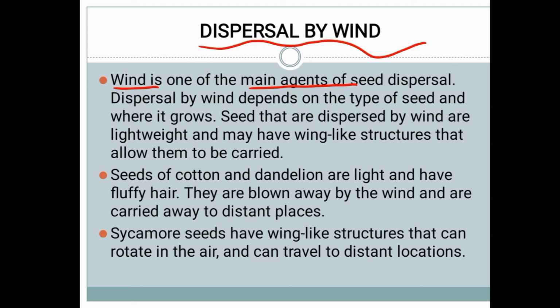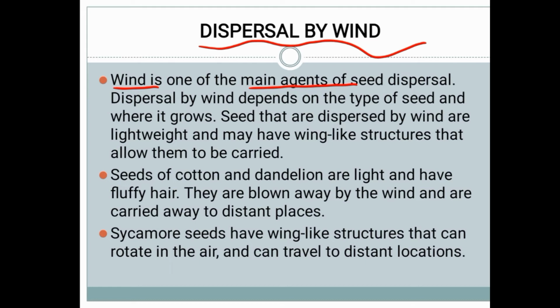Seeds of cotton and dandelion are light and have fluffy hair. Seeds of the cotton plant and the dandelion, one type of plant, have a hair-like structure. It is very light. They are blown away by the wind and carried away to distant places. They can travel long distances.